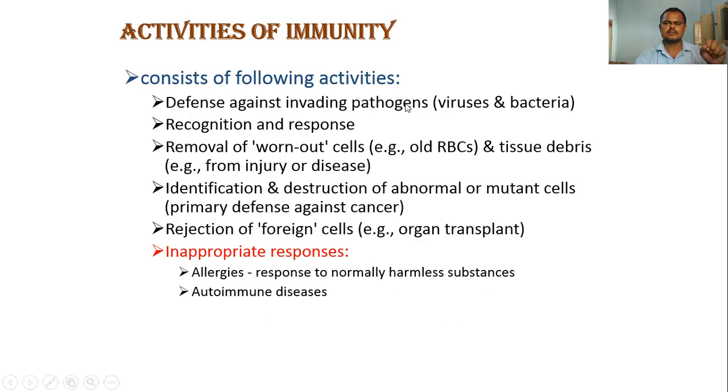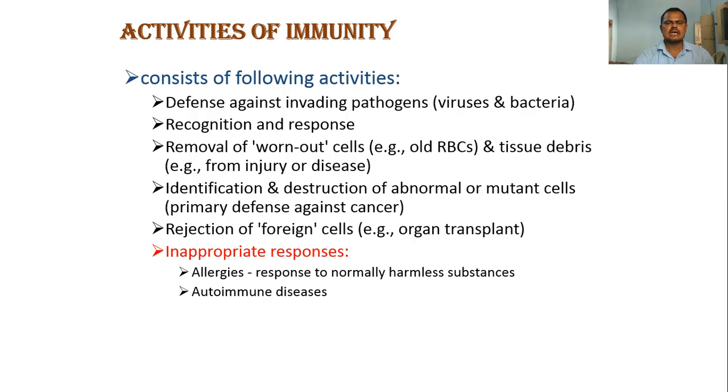The first, basic function of the immune system is defense against invading pathogens or foreign bodies like viruses, bacteria, drugs, toxins, poisons, pollutants, and carcinogens. All these things are foreign bodies, and the immune system defends against them. That is the first function of the immune system.